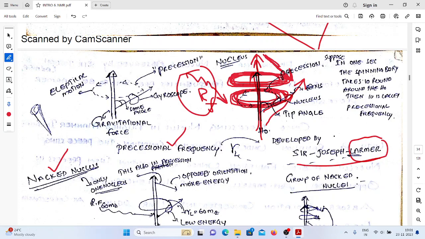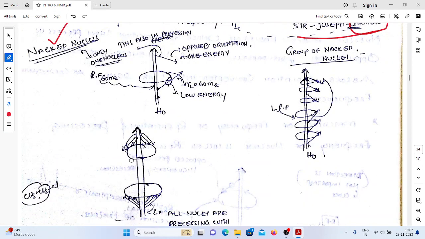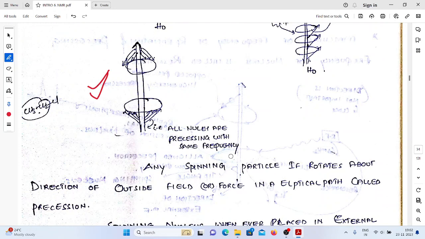If you have a larger number of nuclei, it can be represented like this. In the textbooks, people represent it like this. More nuclei means more arrows. Like this, we can represent it. So this is the situation with a larger number of nuclei.